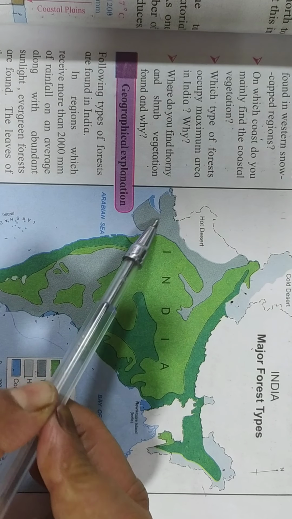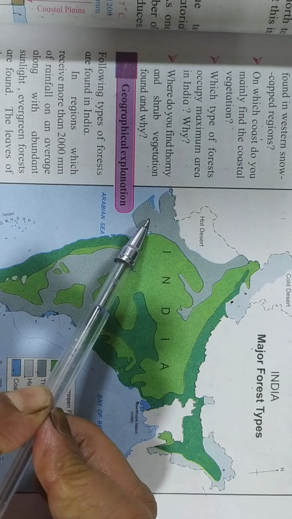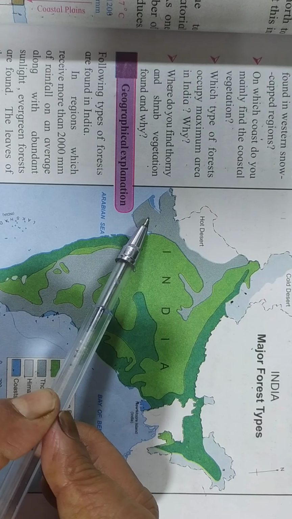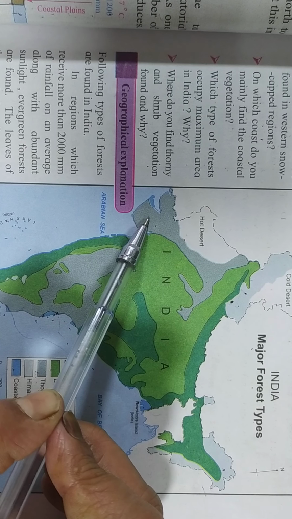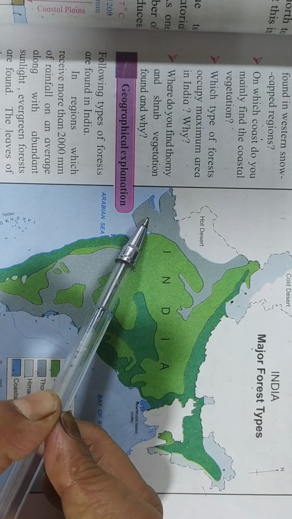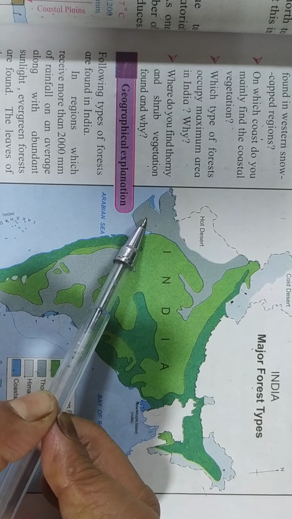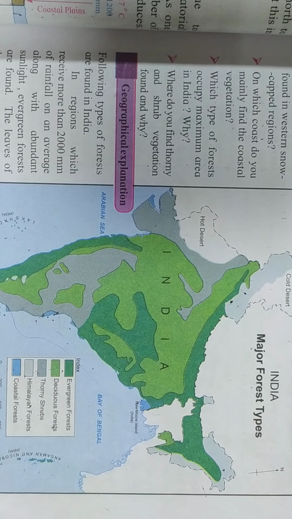However, we were talking about the thorny vegetation. Such vegetation in India is found where the region receives rainfall less than 70 centimeters. The thorny bushes are short, but their roots are long.